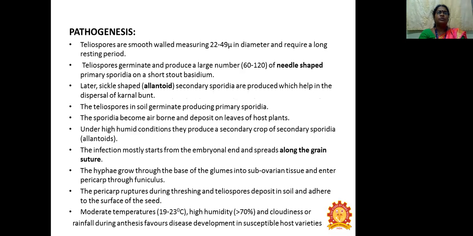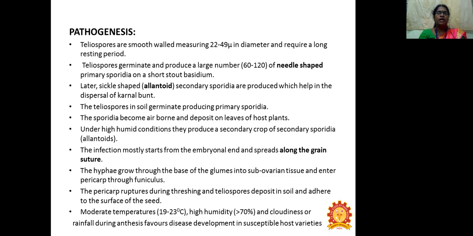Pathogenesis: the teliospores are smooth walled, measuring 22 to 49 micrometers in diameter, and require a long resting period. Teliospores germinate and produce a large number of needle-shaped primary sporidia on a short stout basidium. Later, sickle-shaped secondary sporidia are produced with the help of dispersal onto the kernel and plant. The teliospores in the soil germinate to produce primary sporidia.